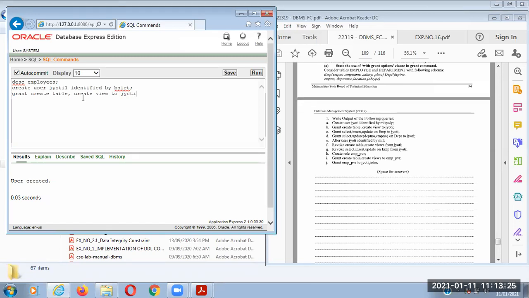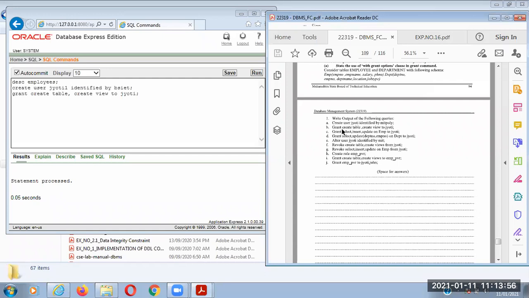So Jyoti is the user and we are granting create table and create view to Jyoti. Now Jyoti can log into your system and he can create a table, also he can create a view. So when this statement is processed, statement processed means permissions are granted. Okay, so this is very simple. If permissions are not granted, then there will be an error.